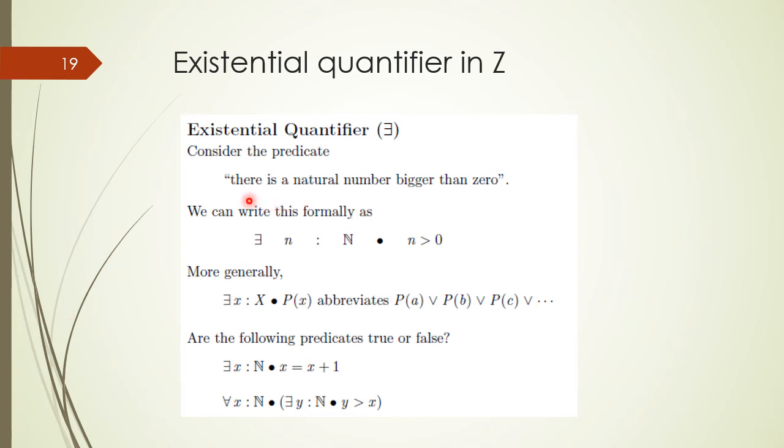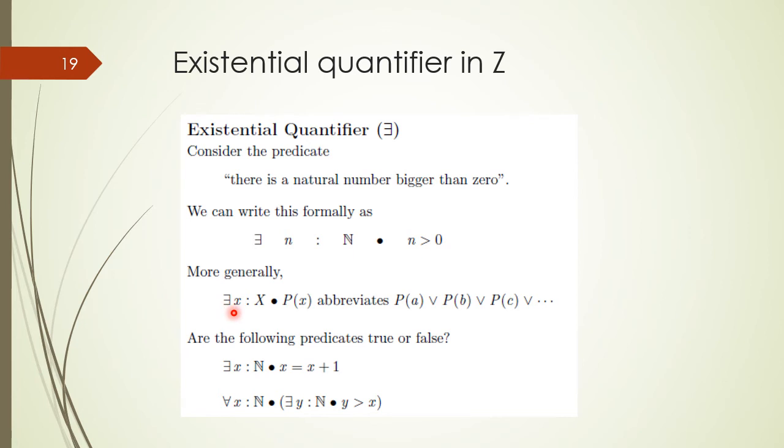Let us consider a predicate: there is a natural number bigger than 0. We can write this formally as: there exists n of type natural numbers such that n is greater than 0, and we have